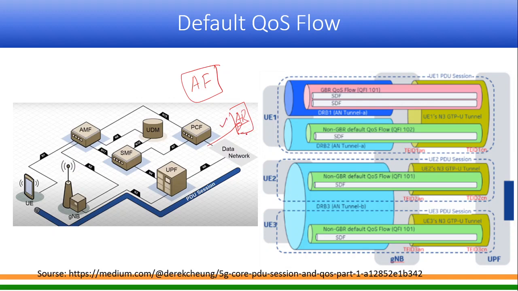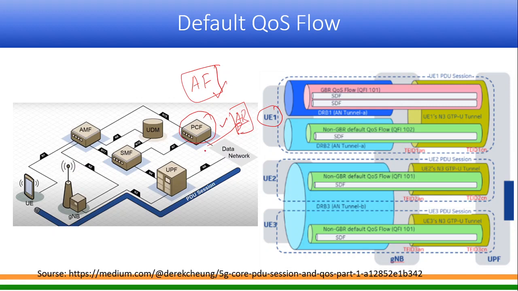Now this AR is connected to the PCF through the NEF. The PCF will be asked by the application function, which is an AR application function, that UE1 wants to access this AR service, please allocate the resources.